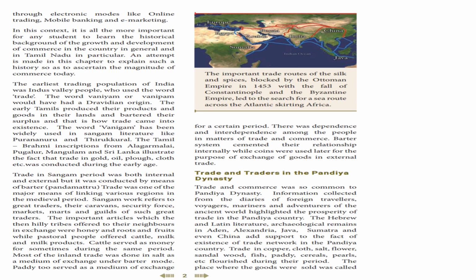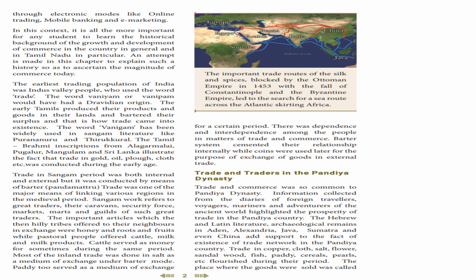Okay, so let's move on to next topic, trade and traders in the Pandya dynasty. So trade and traders in the Pandya dynasty. பாண்டியர்களுடைய ஆட்சி காலத்துல வணிகம் எப்படி இருந்தது? As we have learned, once the South India was under the kings of Chera, Chola, Pandya, right? So here we are going to specially focus on Pandya dynasty. Trade and commerce was so common to Pandya dynasty.